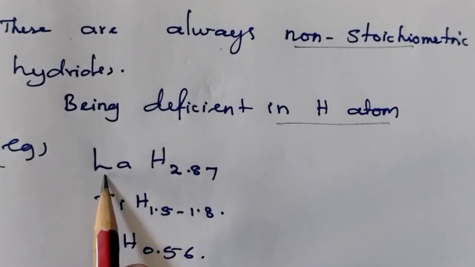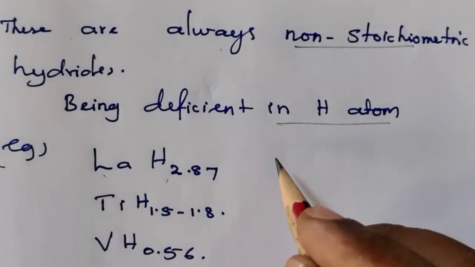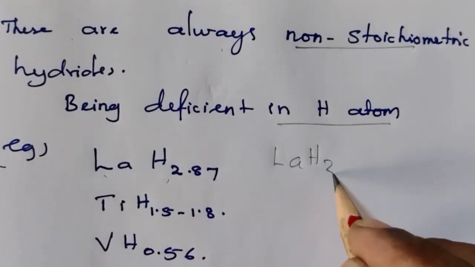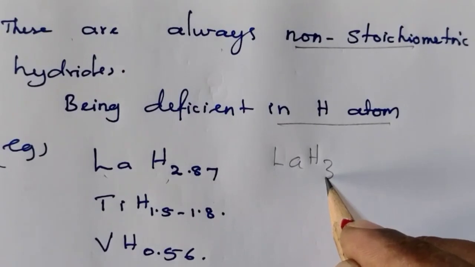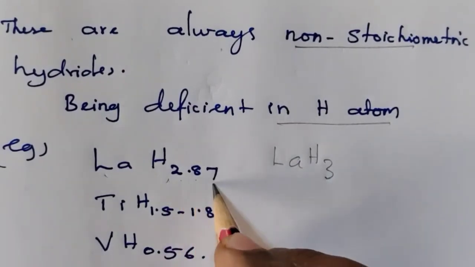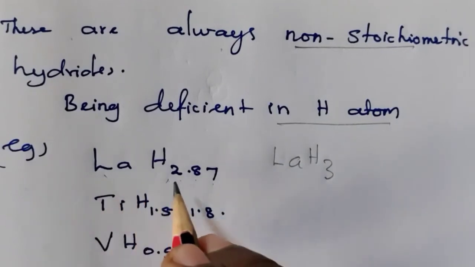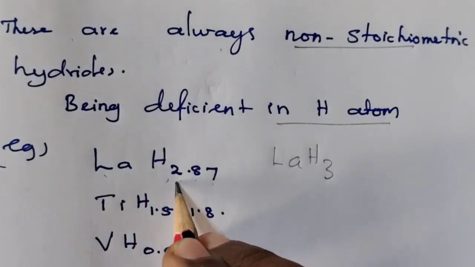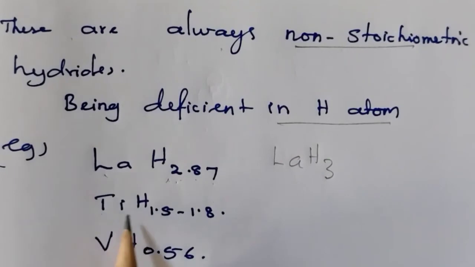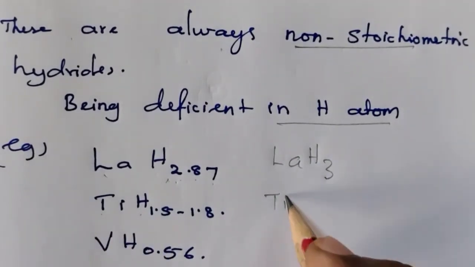See some examples: lanthanum hydride, the formula is LaH3, but it is actually LaH2.87. The H is not in the proper ratio. That means they are called non-stoichiometric. Another example: titanium hydride.